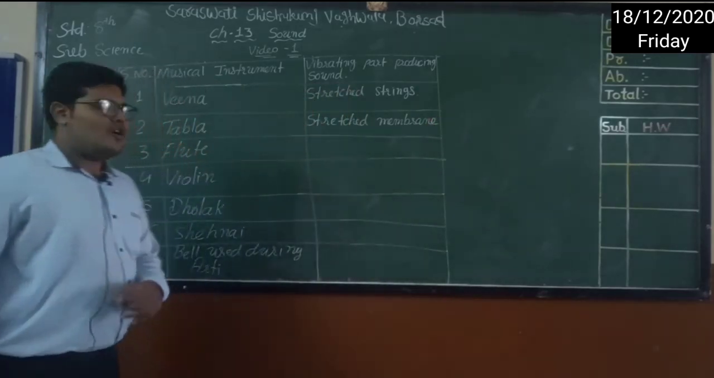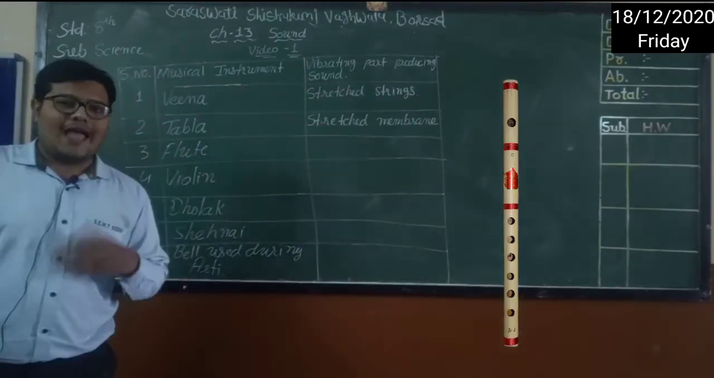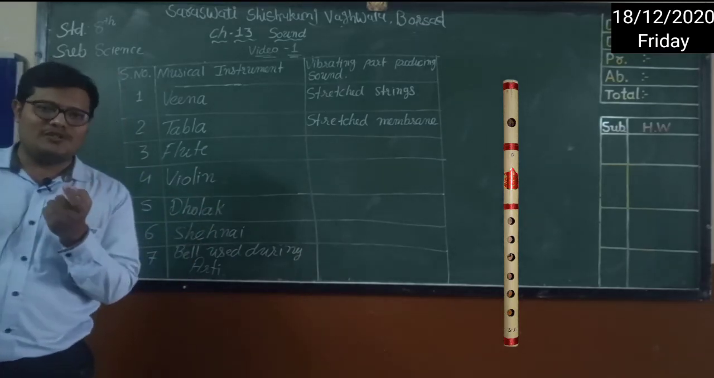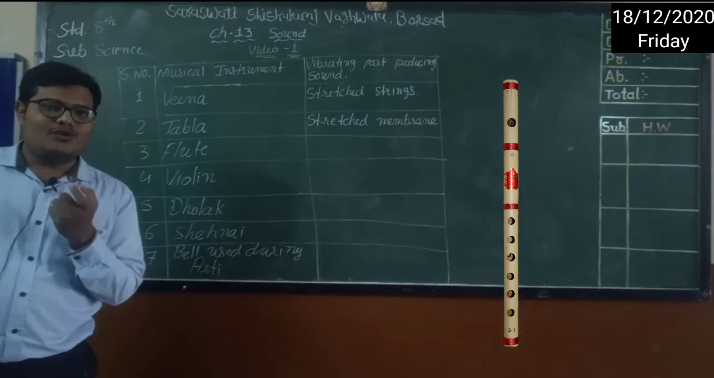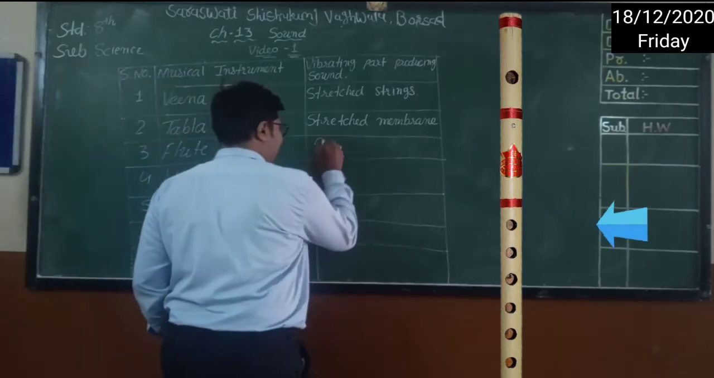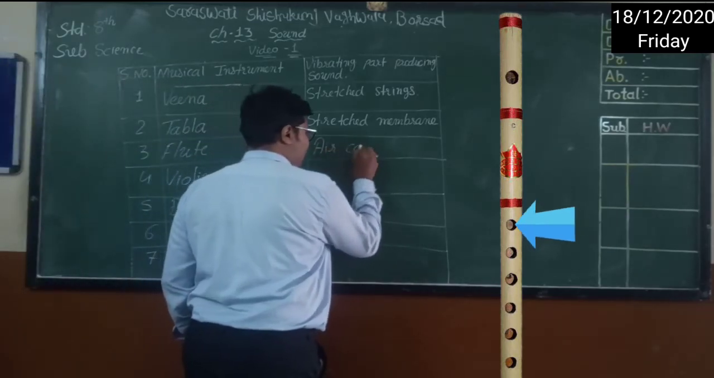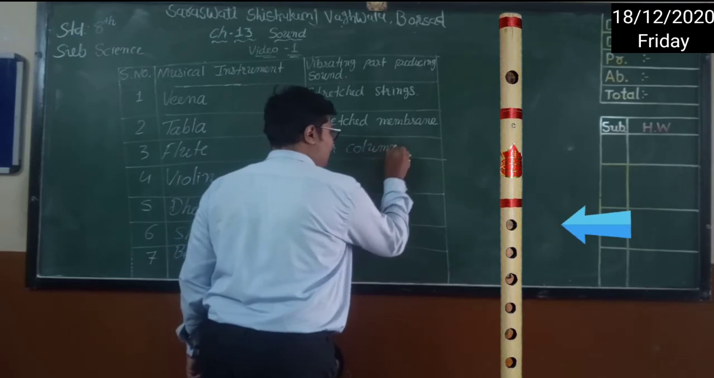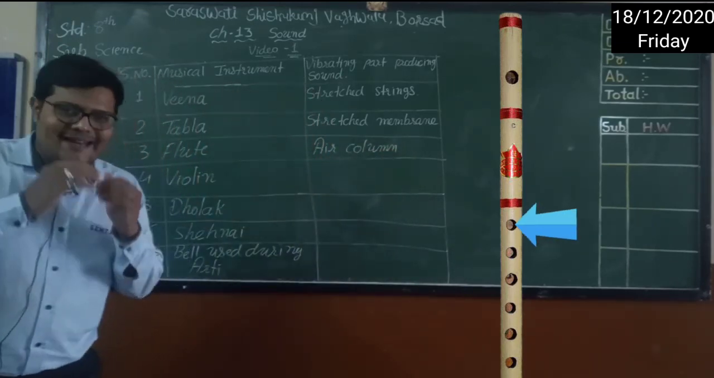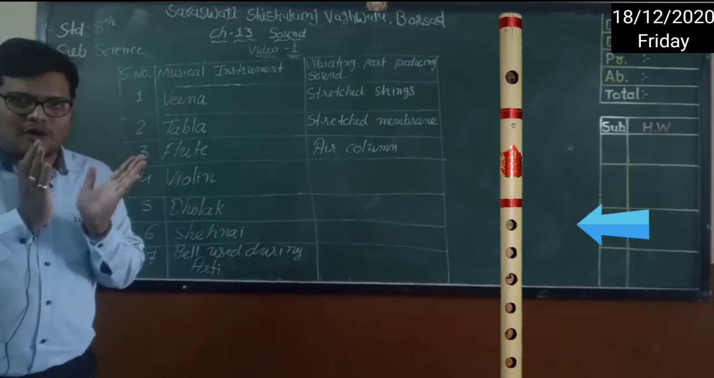Okay, now see the next one, flute. Have you seen the flute which is played by Lord Krishna? There are many holes, if you have seen. So those holes are getting vibrate. What will we write for that? They are called air columns. Those air columns vibrate when air comes out from it.